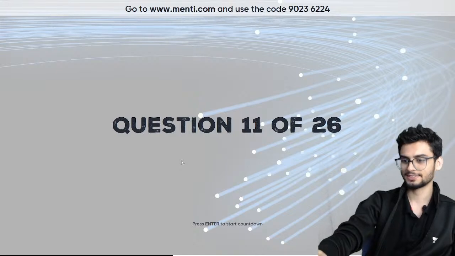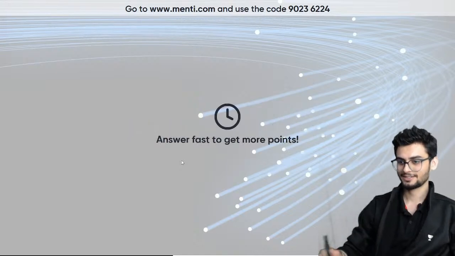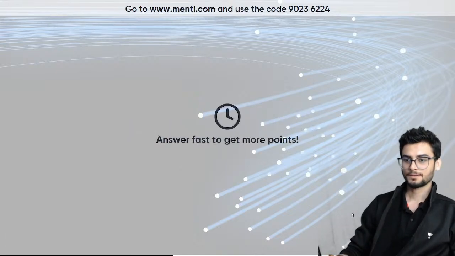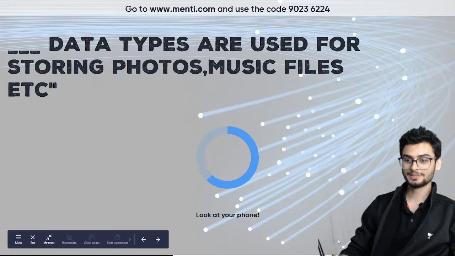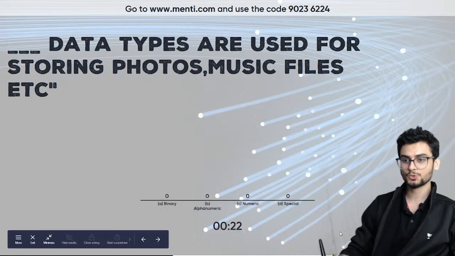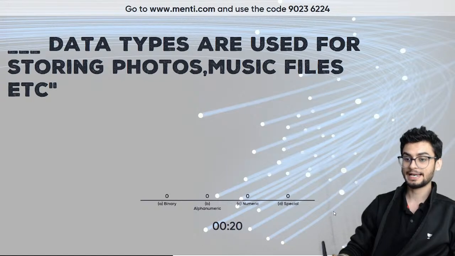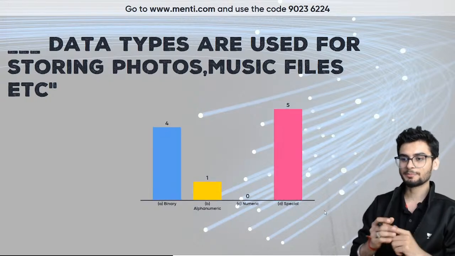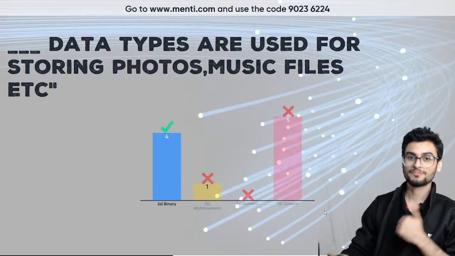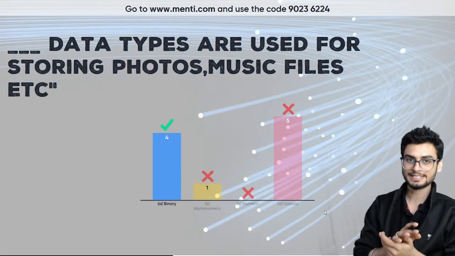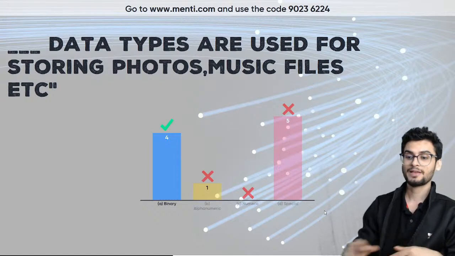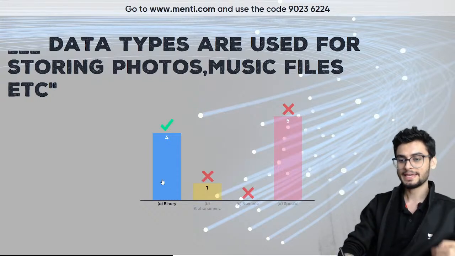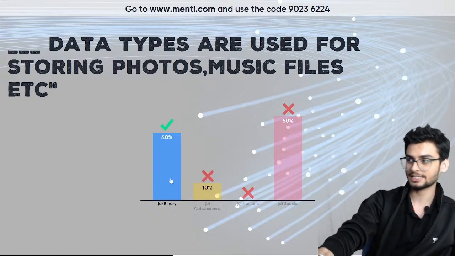All right, rockers, gamers. Harshit, if I'm not wrong. So you can answer fast to get more points, but I would suggest you answer correctly first. Dash data types are used for storing photos, music files, etc. What kind of data type is that? If you remember, photos and music files are stored in a computer in the form of ones and zeros. And what do we call ones and zeros? We call them binary data type. So A is the right answer. Only 40% gave the right one.